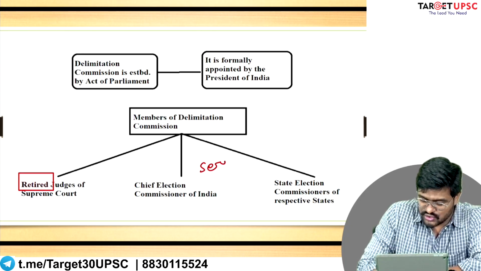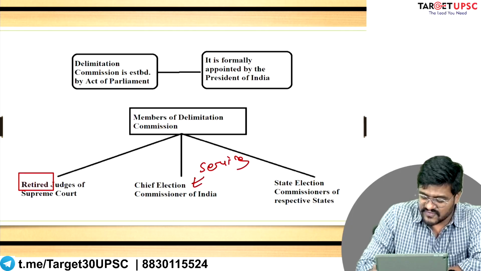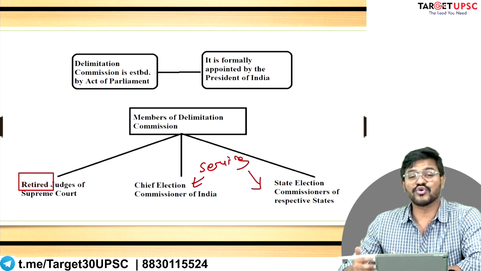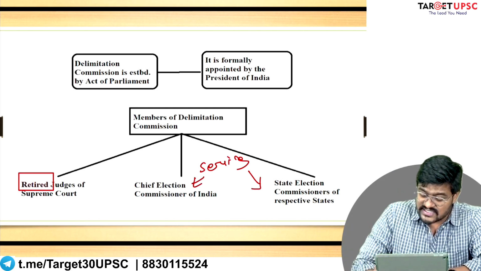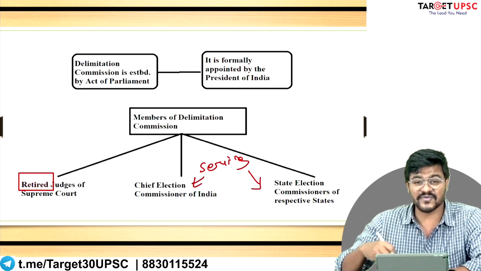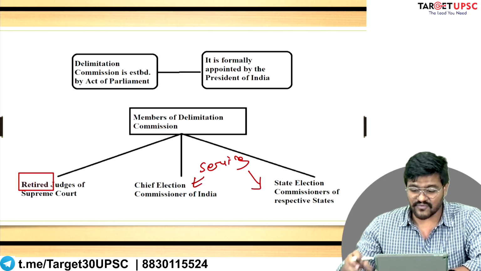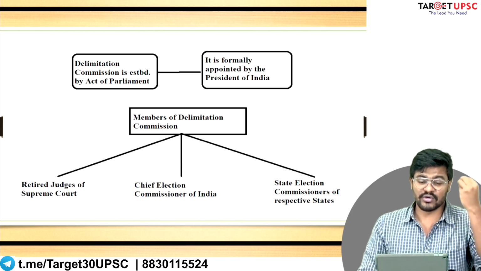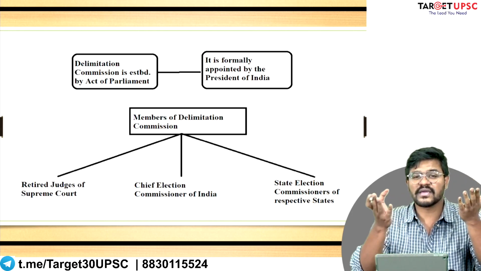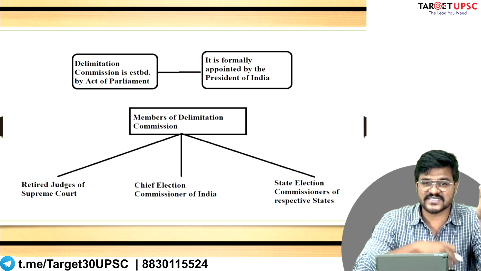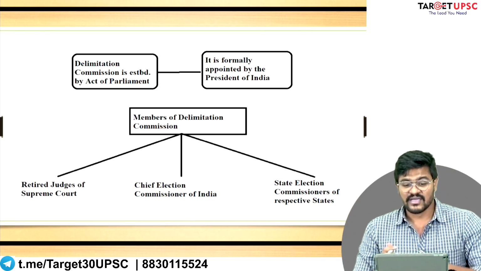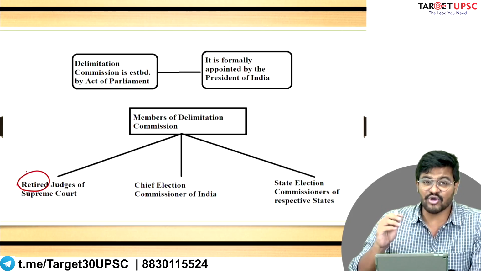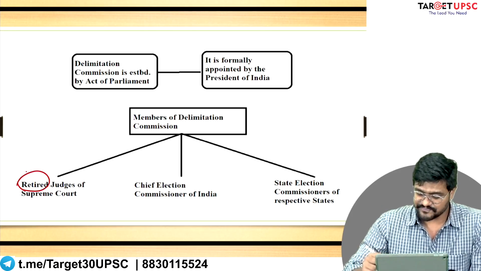So these two, the Chief Election Commissioner of India and the State Election Commissioners, are not those who have retired. They are serving officers, currently employed by the government of India. That is the main difference. Please don't make a mistake. First, don't be confused between the Chief Election Commissioner and the retired Chief Justice or retired Supreme Court judges. Secondly, the judges are retired, but the election commissioners are not retired. They are serving officers.